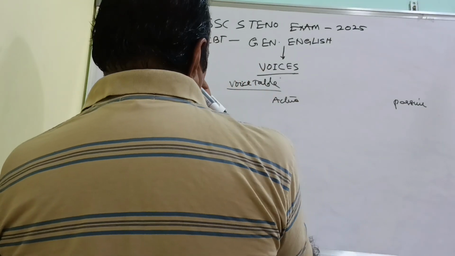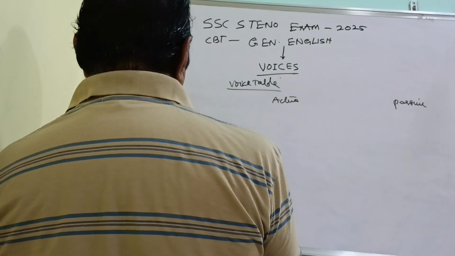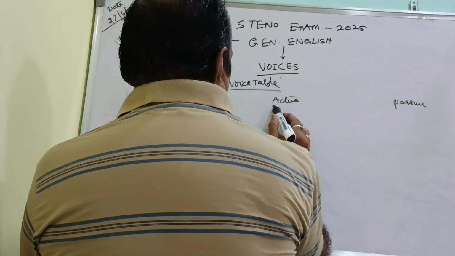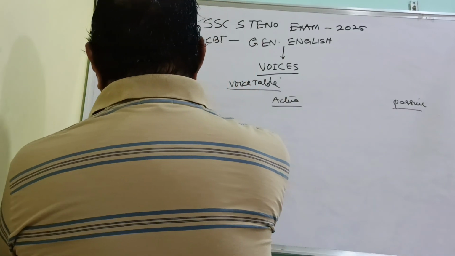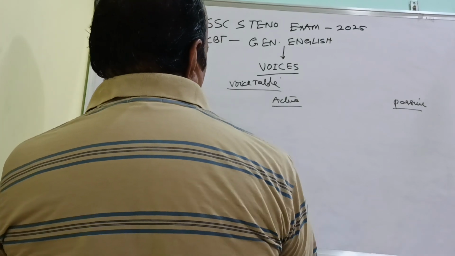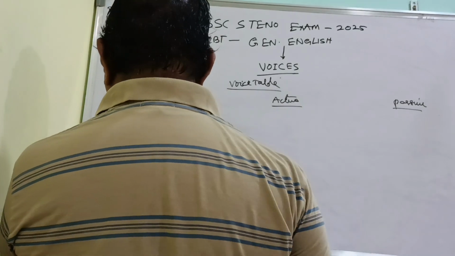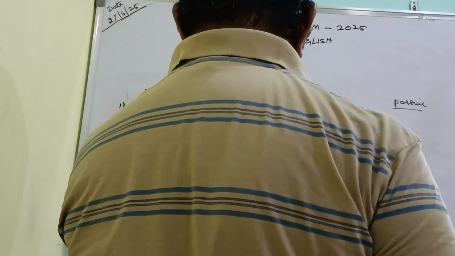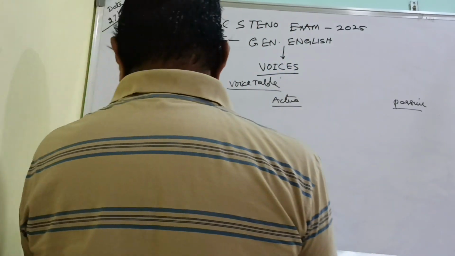See what I'm going to show you clearly in this voice table, under different types of tenses, different tense forms, how the sentences will be formed, what is the structure of the sentence here.